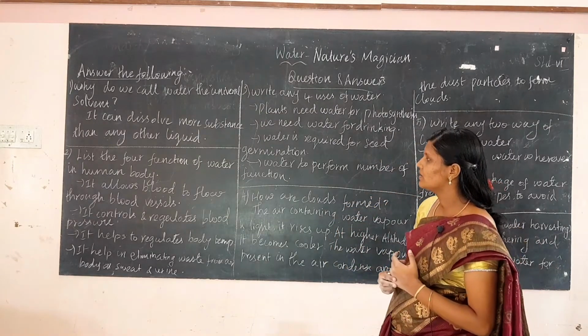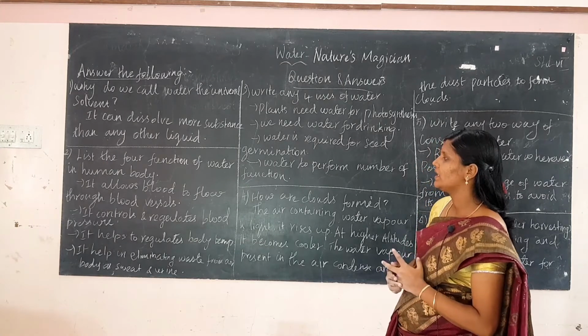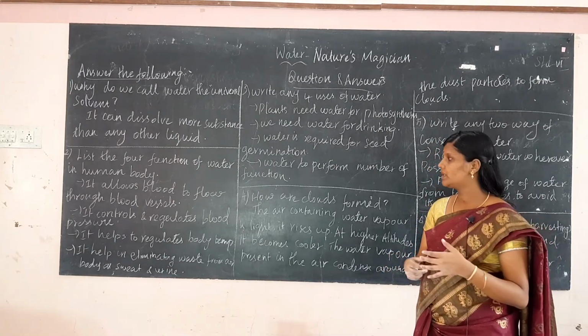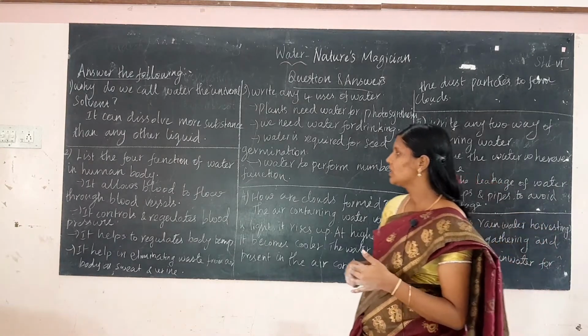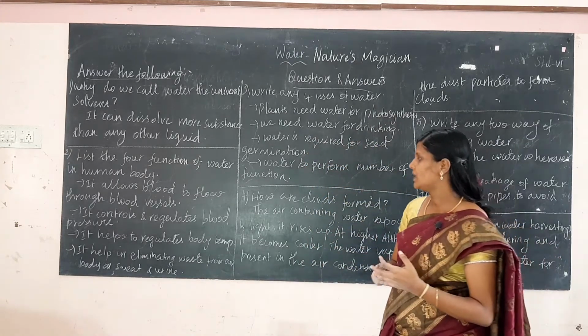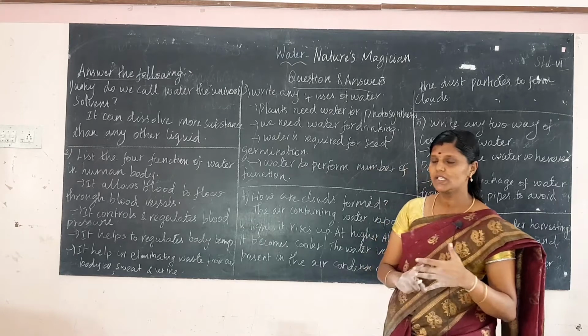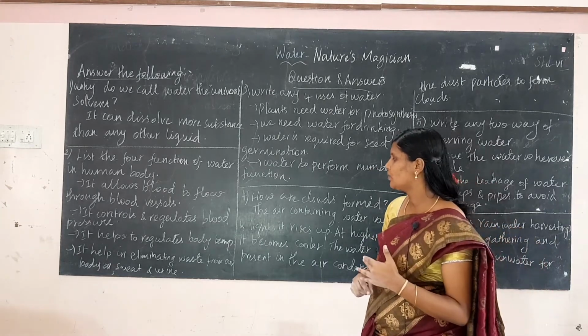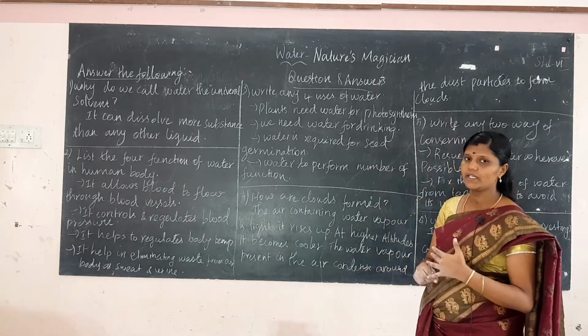Next question is, list the 4 functions of water in the human body. It allows the blood to flow through blood vessels, it controls and regulates the blood pressure, it helps to regulate the body temperature, and it helps in eliminating waste from our body as sweat and urine.